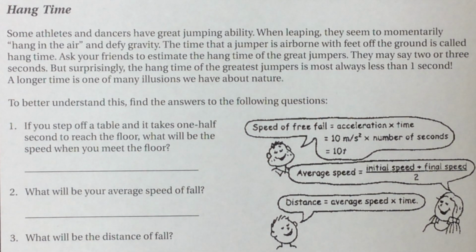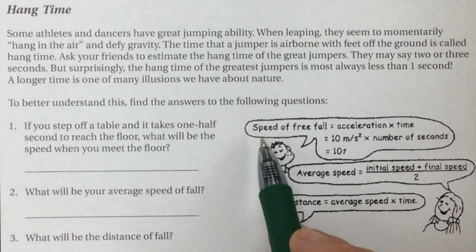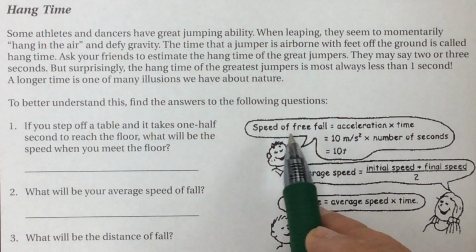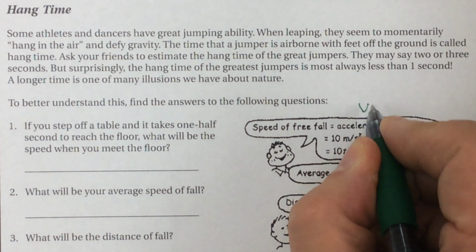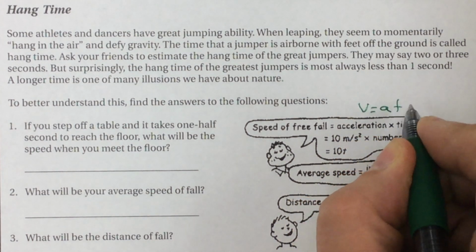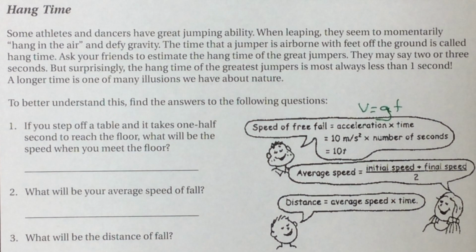And you can solve it by using the normal formulas that we had of distance and acceleration, because gravity is the same everywhere, so we're going to use g for acceleration. So they've given you a couple of these formulas. The speed of free fall, okay, so this is your velocity, v equals at. And remember, gravity is a specific case of acceleration, so this is v equals gt, so speed of free fall, acceleration times time. So it's 10 times t.